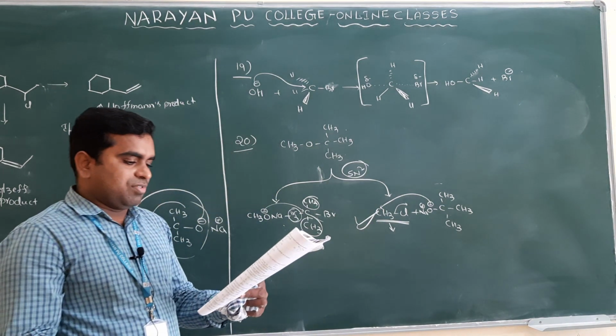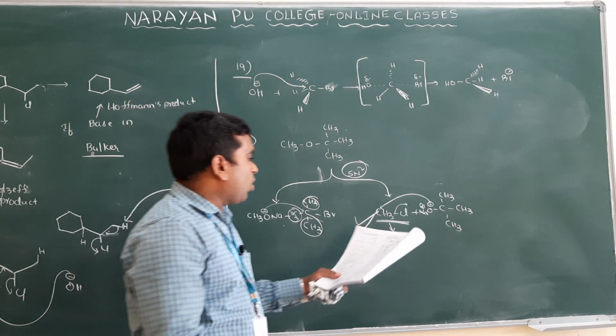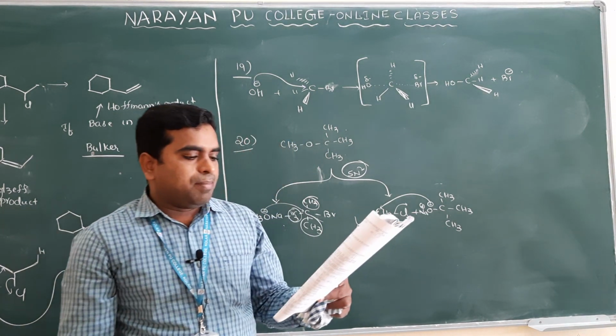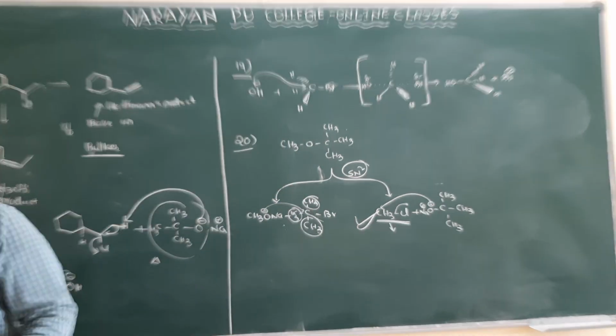So you have to take the alkoxide as tertiary and methyl bromide. Option 3 is the correct one. Clear?